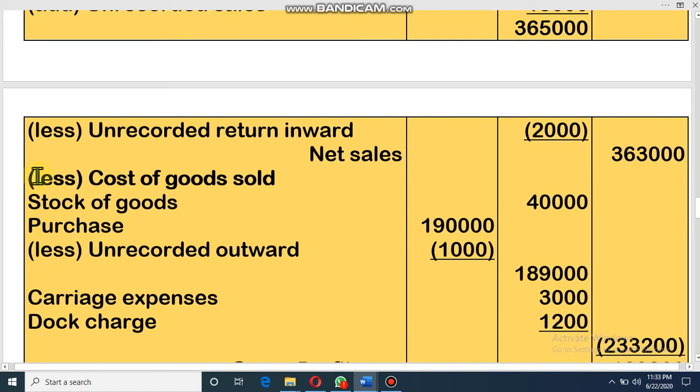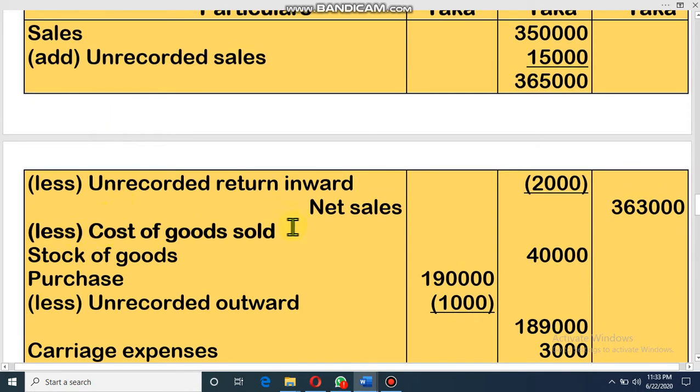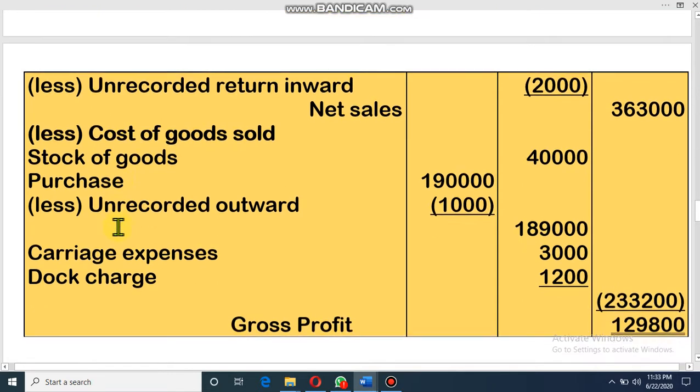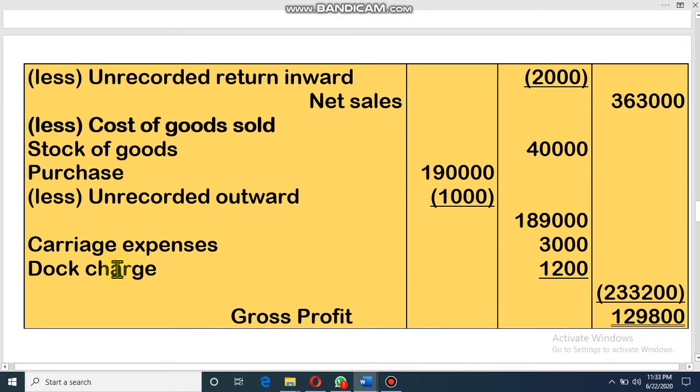Now we have to subtract cost of goods sold. The basic formula is net sales minus cost of goods sold equals gross profit. Now we have to find the amount of cost of goods sold. Dear student, if you remember, the formula of cost of goods sold is opening stock plus purchase plus other direct expenditure minus closing stock.